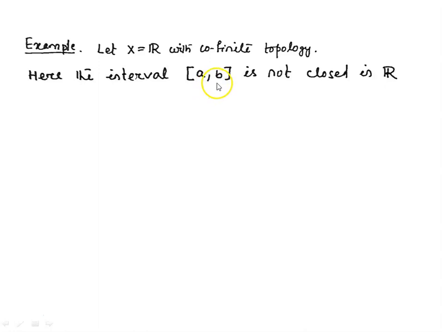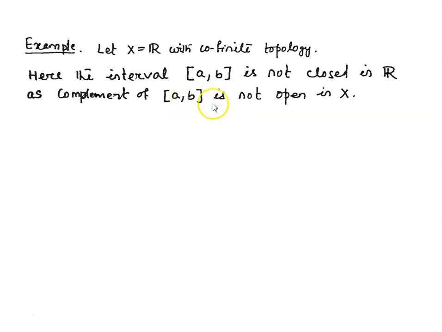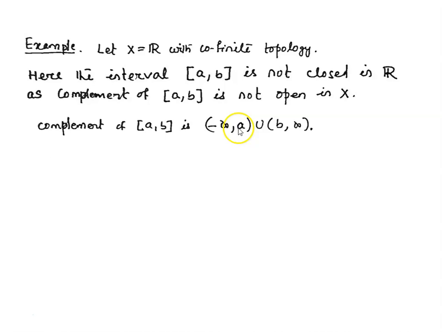This is not closed. We have seen that the closed interval [a, b] is closed in R with the usual topology, but this closed interval [a, b] is not a closed set in R with the cofinite topology. Why is it not a closed set in R with the cofinite topology? Because if we take the complement of [a, b] in R, we have minus infinity to a union b to infinity.